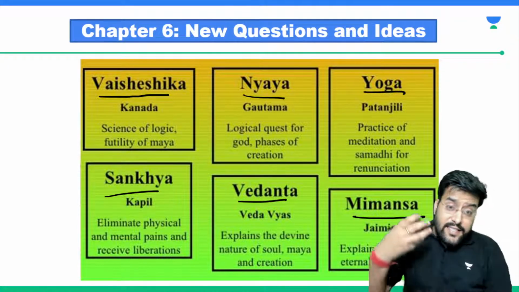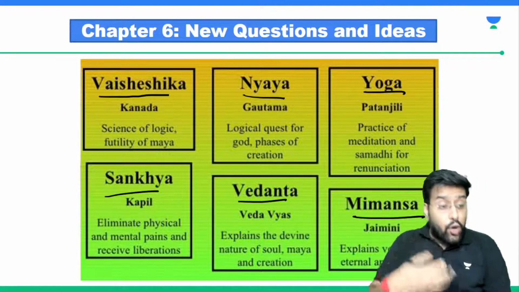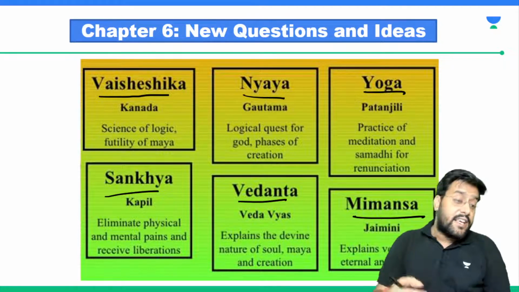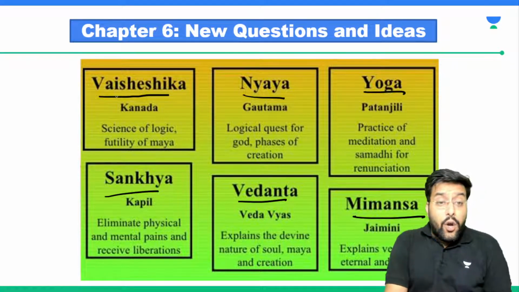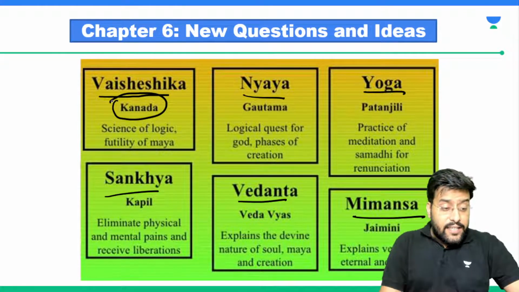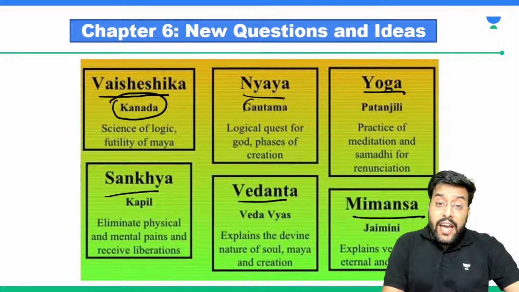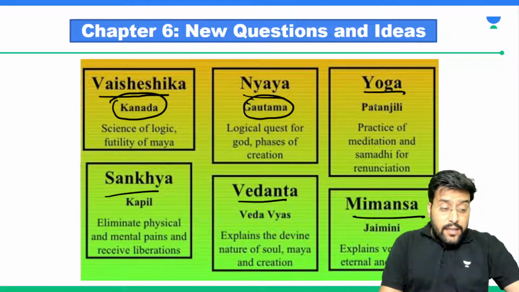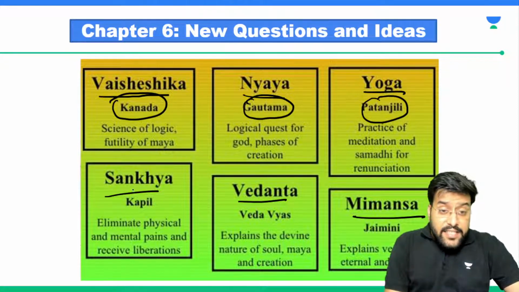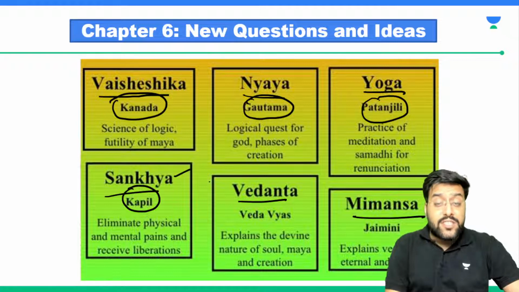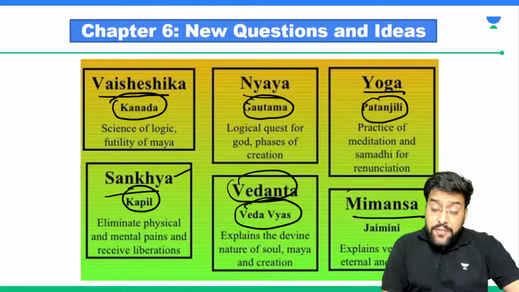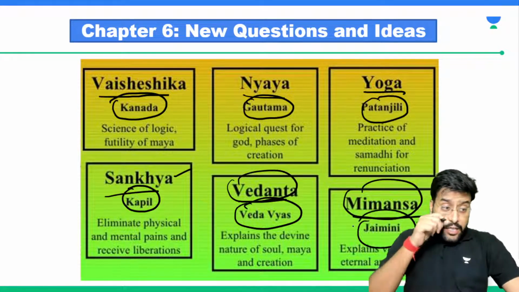And these schools were propounded, these philosophies were given by various sages, various rishis. We need to remember this also. The rishi who gave the philosophy of Vaisheshika, his name was Kanada. The sage who gave the philosophy of Nyaya, his name was Gautama. The sage who gave the philosophy of yoga was Patanjali. The sage who gave the philosophy of Sankhya was Kapila. The sage who gave the philosophy of Vedanta was Vedvyas, and the sage who gave the philosophy of Mimamsa was Jaimini. So these were the philosophies.